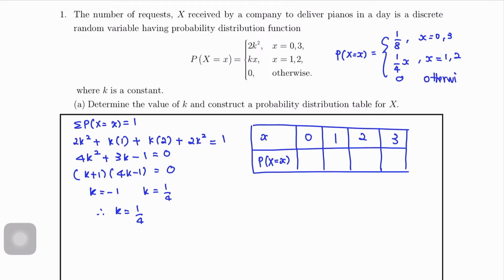But then we can just ignore 0. So for X equals 0, 1 over 8, X equals 3, 1 over 8. For X equals 1, we have 1 over 4 times 1, so 1 over 4. For X equals 2, we have 1 over 4 times 2, so we get 1 over 2. So that is our probability distribution table.